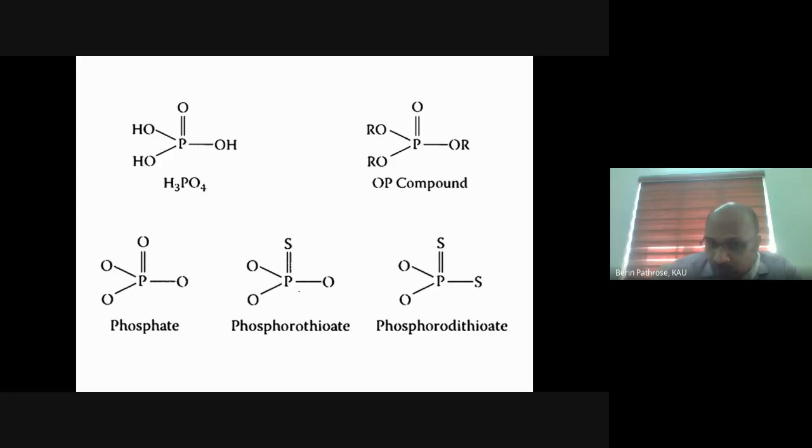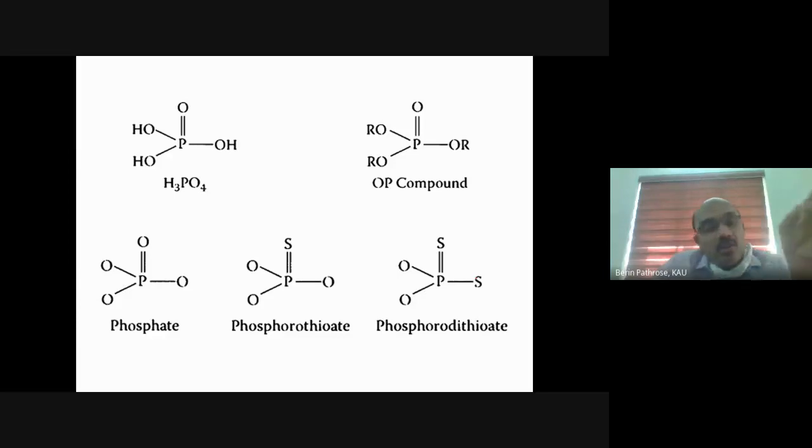Coming to phosphorothioate, the only change is that the double bond O will be replaced with a thiol group or a sulfur group. So that is phosphorothioate. Remember thioate, where the double bond O is replaced with sulfur. Then we have phosphorodithioate. Di means two. Dithio means two sulfur atoms. So we will have a sulfur atom replacing the double bond oxygen, and there will be one more sulfur atom directly attached to phosphorus, replacing another oxygen, a single bond oxygen.